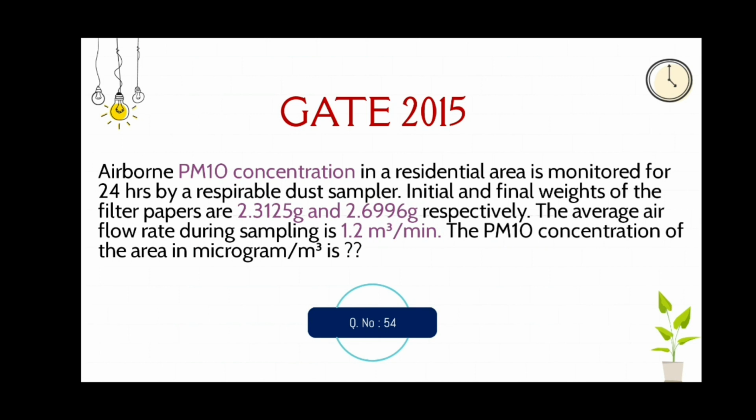The average airflow rate during sampling is 1.2 metric cube per minute. The PM10 concentration of the area in microgram per metric cube is.